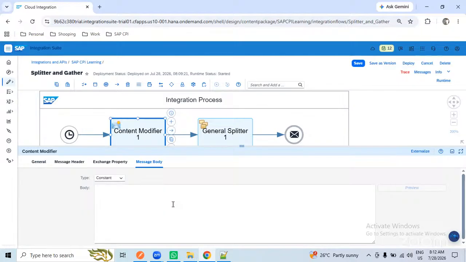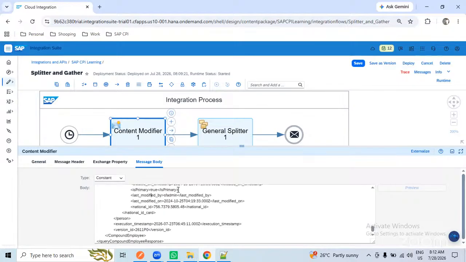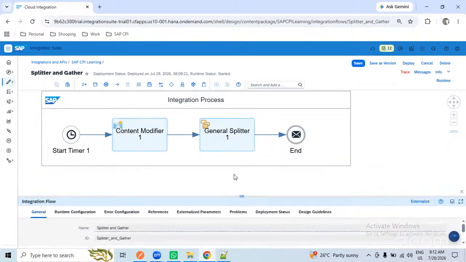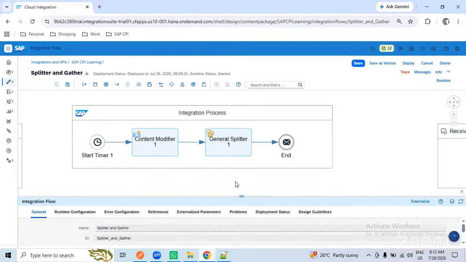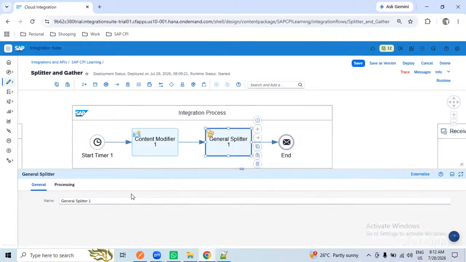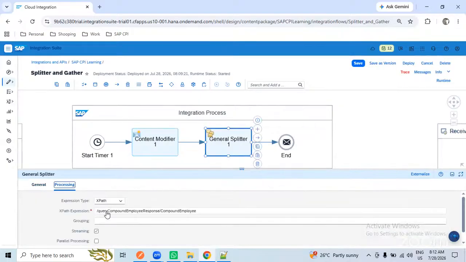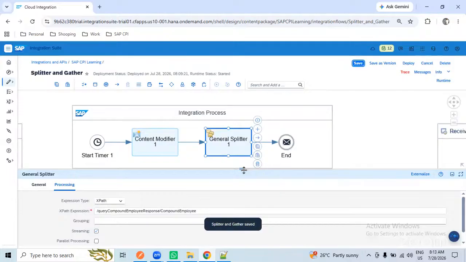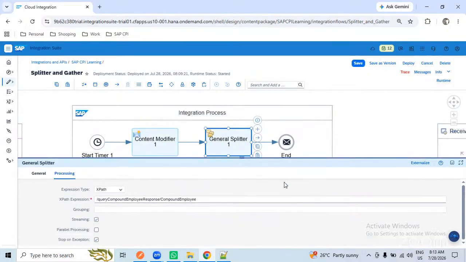So earlier our condition was that my client cannot accept the records. If you send more than one record, my client system may not accept it. We need to send only one record at a time. That is the requirement. So that is the reason we use the splitter and we are sending each record one after another. Okay. So now my requirement got changed, and my requirement is that I can send 20 employees at a time. If you send more than 20, my client system may not accept it.